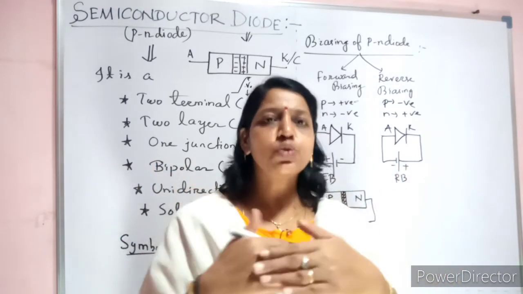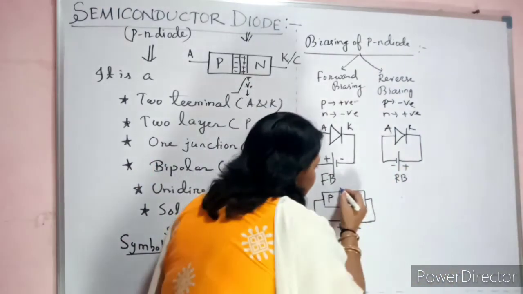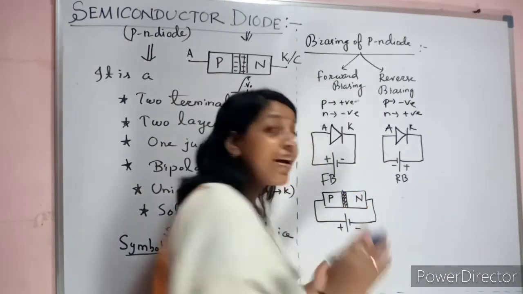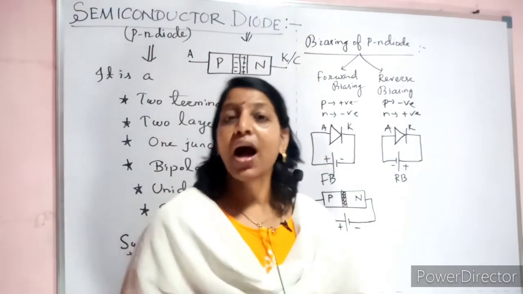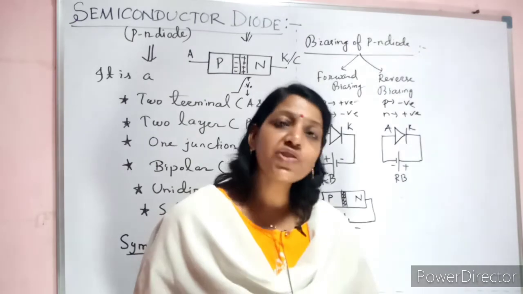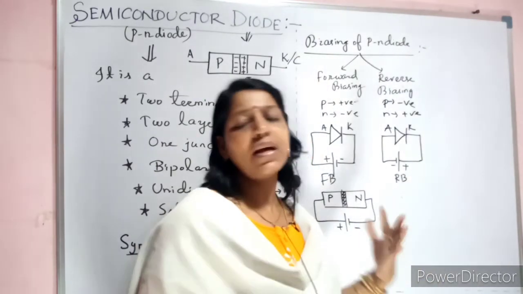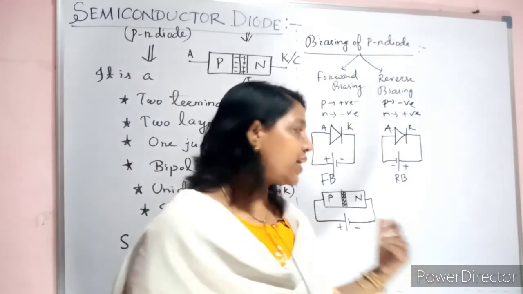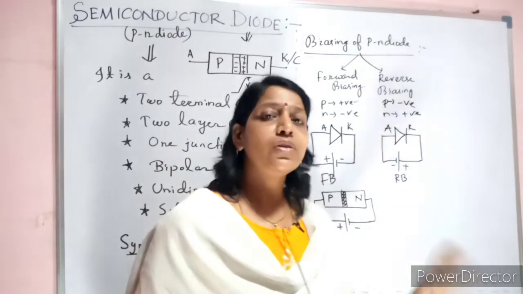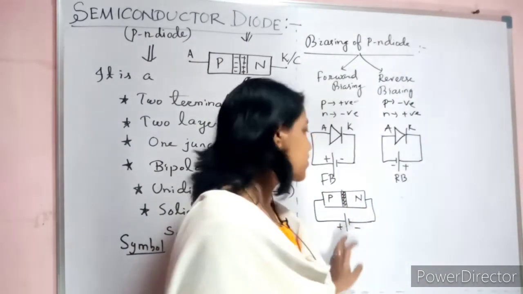When they start to push towards each other, this barrier is there. It will start to reduce. So how much will it reduce? It is based on how much supply you are giving. It is experimentally observed that if you do that experiment, you can see from 0, your voltage 0, current 0.